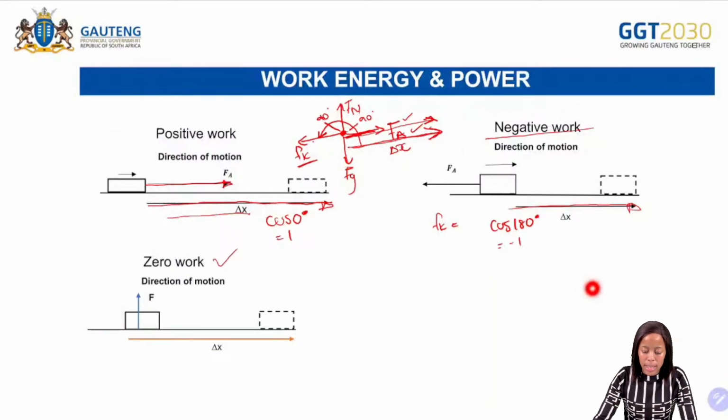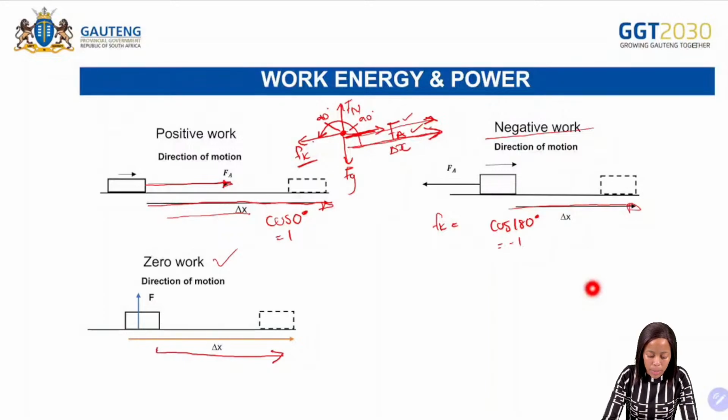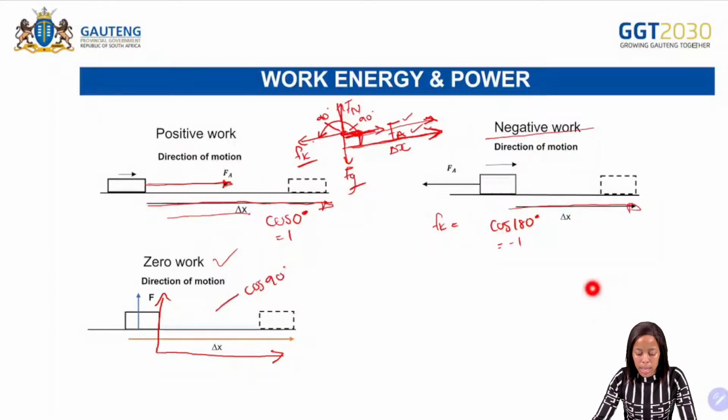Then next, when we have zero work, what are we saying? It is when the displacement is at a 90-degree angle with the normal force or Fg there. So there's the displacement, and then there's your normal force. So what is the angle between the two? The angle between the two is 90 degrees. So that is when we'll have cos 90 degrees. And then when we have cos of 90 degrees, what is it going to give us? It's going to give us 0.